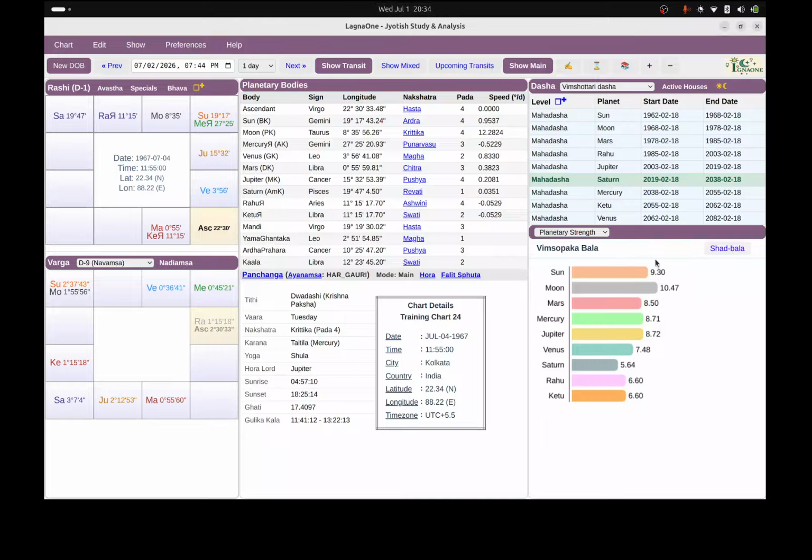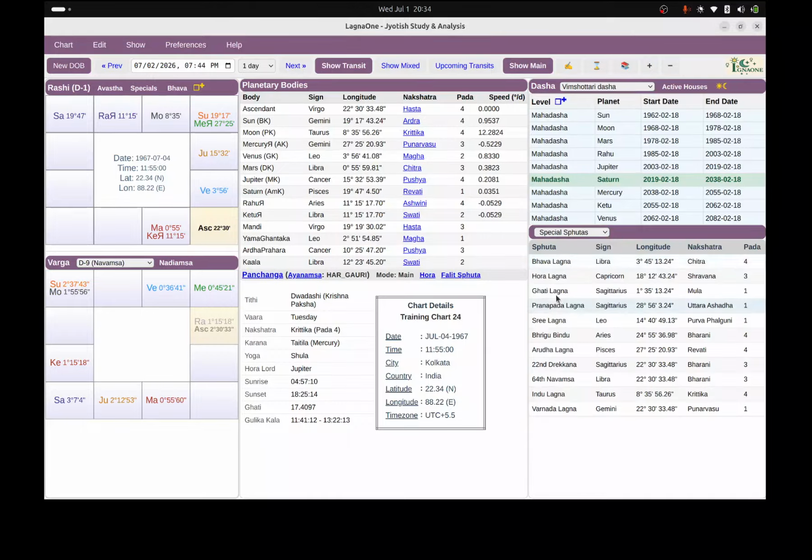Today is July 1st as I'm talking to you. So the major improvement that you see is the UI enhancement. On the screen, you can change the contents of this planetary strength of Vimshopaka, the special Sphutas, the special Lagnas: Bhava Lagna, Hora Lagna, Arudha Lagna, Varnada Lagna, Indu Lagna. You can see all of this in one screen.